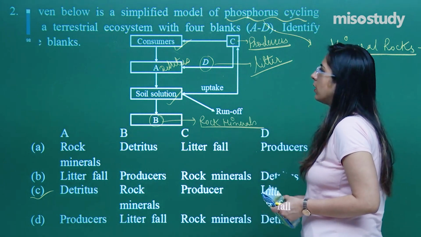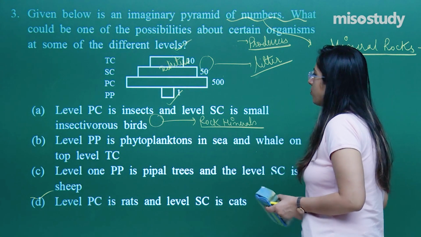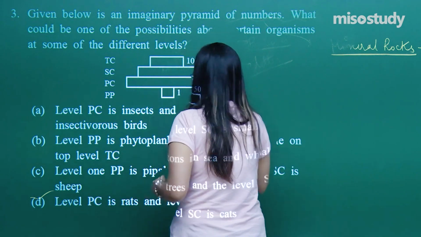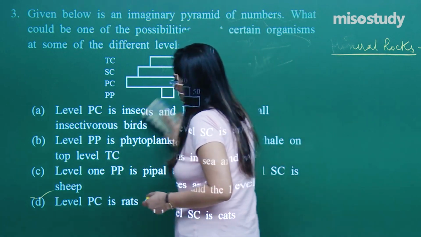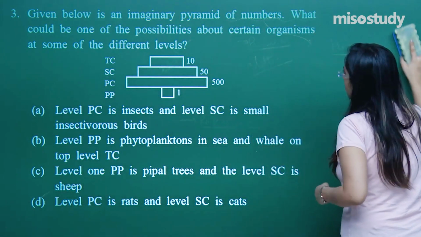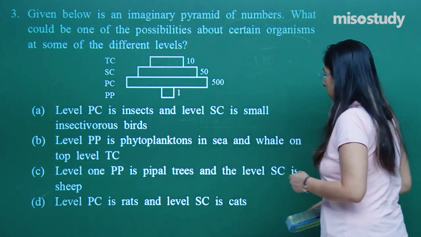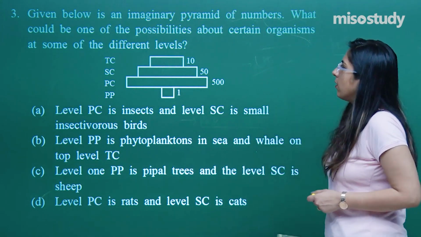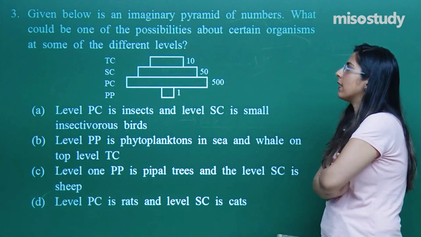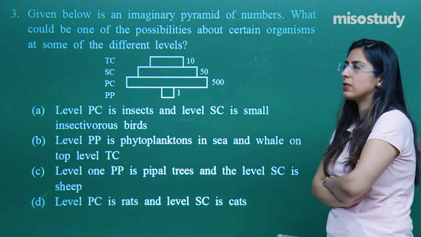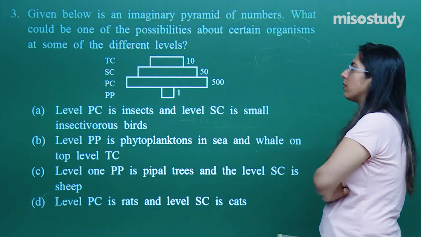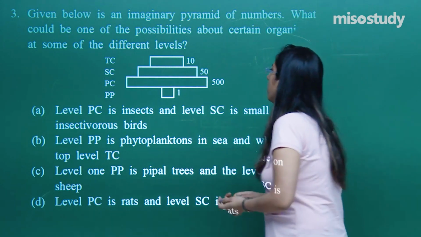Now let's look at the next question. Question number 3. Now, read this question, then we will discuss. They have given certain trophic levels and we have to identify at which trophic level what different organisms are present. Question number 3 indicates: given below is an imaginary pyramid of number. This is a pyramid of number.